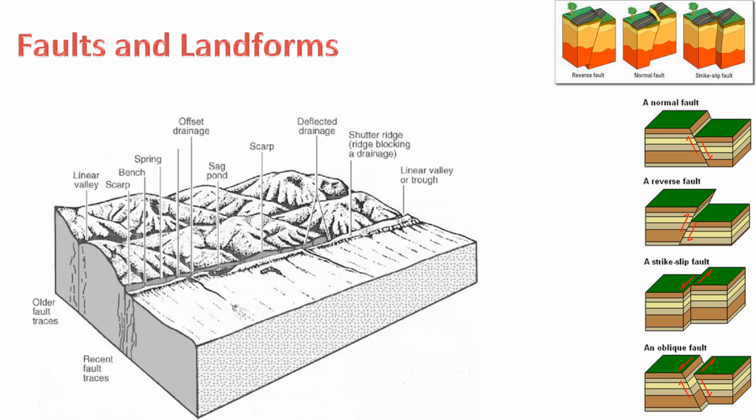8. Earthquakes. Faulting is a primary cause of earthquakes. When stress along a fault exceeds the strength of the rocks, it can result in sudden movements and the release of energy, leading to seismic events.